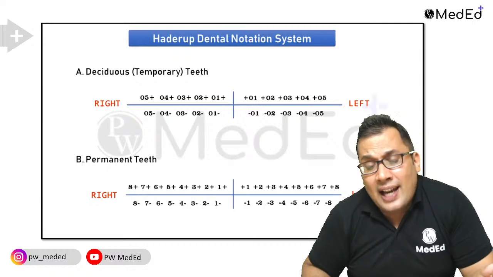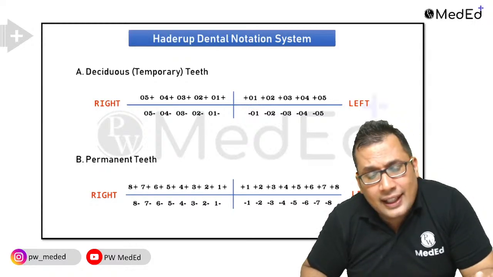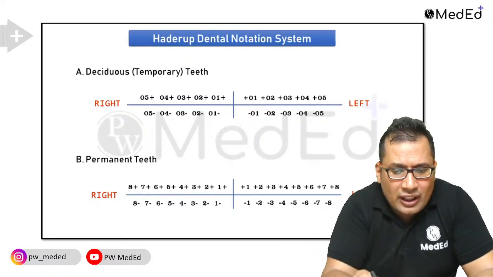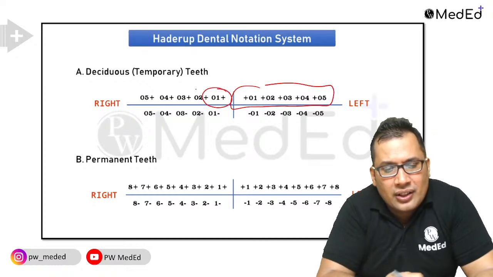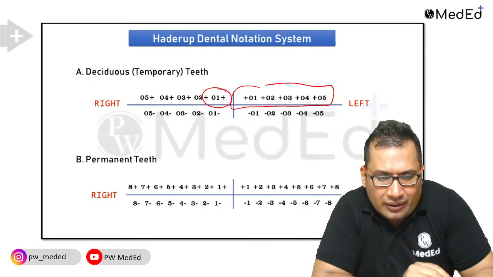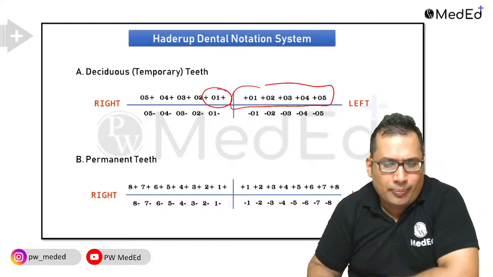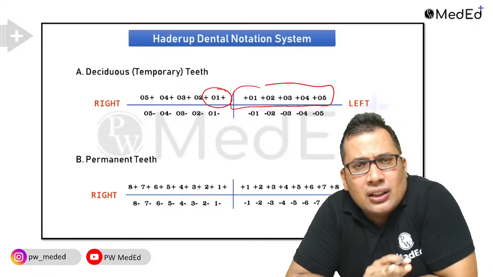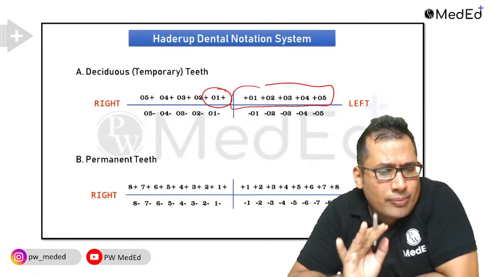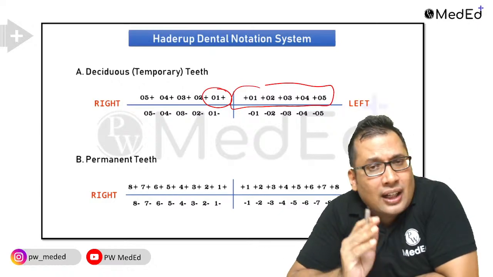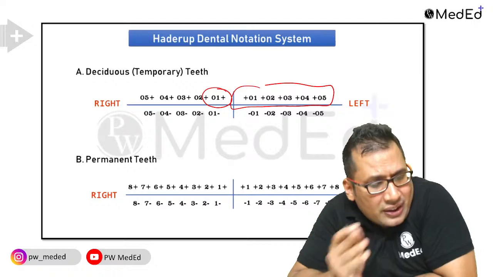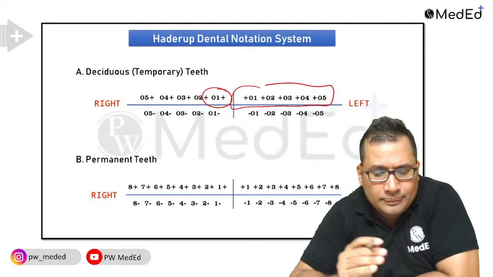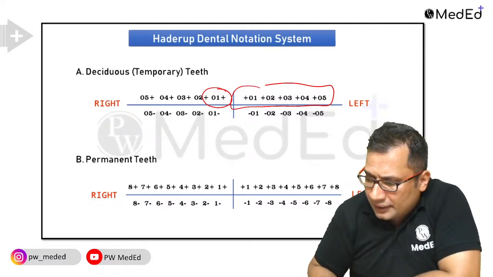There is something known as the Haderup system, the plus and minus. So plus 0, 1, that is the left quadrant. Plus 0, 1, that is on the opposite side, that is the right side. This is the Haderup dental system. But you need to remember only the FDI and universal method. If you remember that, that is more than enough. There are other methods: the Haderup dental notation system, the Palmar notation system, okay, and modified FDI.